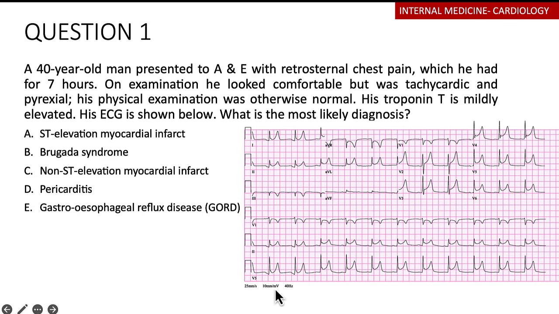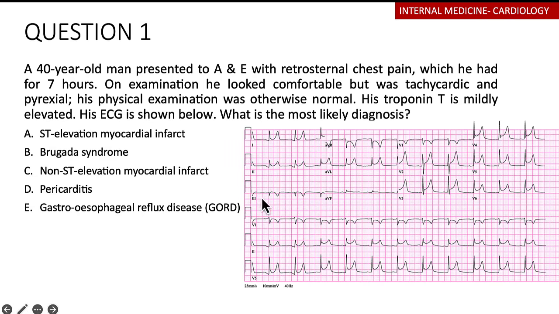So that's standard calibration. The next thing that you're going to be looking at is, of course, is this a regular rhythm? You can get a quick assessment by using your rhythm strip by lead 2. You can see that there's a P wave, there's a QRS complex, there's a T wave, there's a P wave, a QRS complex, a T wave, a P wave, a QRS complex, a T wave. And of course, the distances between these QRS complexes seems to be the same. So we can already conclude that this is a regular rhythm.